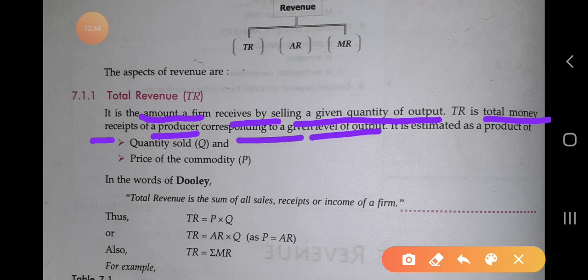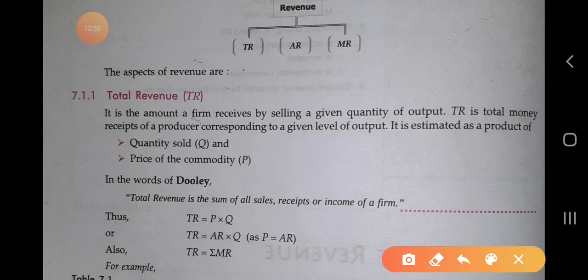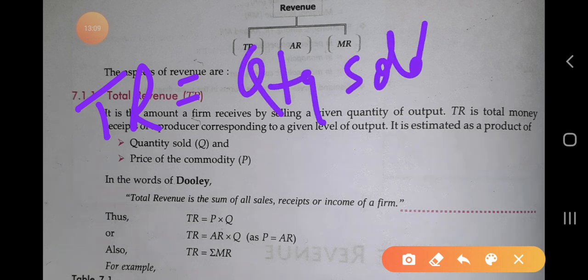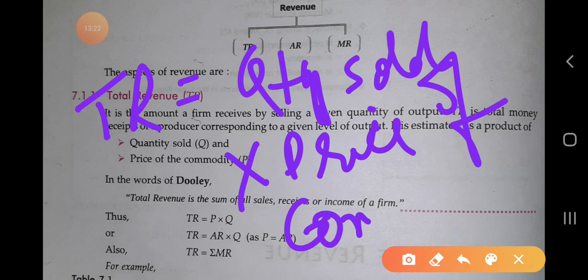From the word total we understand that it is the total money value received by the producer by selling different levels of output. Whenever we have to calculate it, TR is equal to quantity sold, as we already studied, into the market price of the commodity.